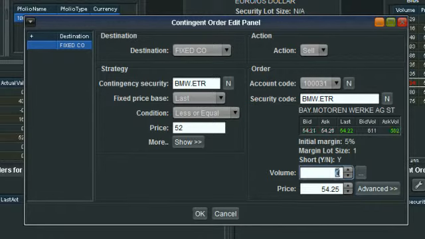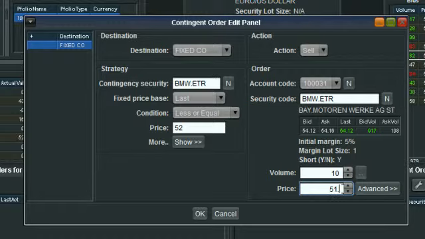So let's say we want to go short 10 BMW equity CFDs. Now we can then specify the price the order goes in at. So we're waiting for the market to go down to be equal to or less than 52. Now in this instance, if it's trading at 52, because that's going to be our trigger, what price do we want our sell? So to avoid a fast moving market, you might go actually below 52.